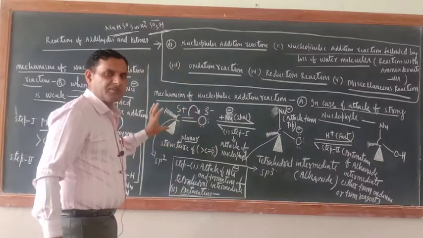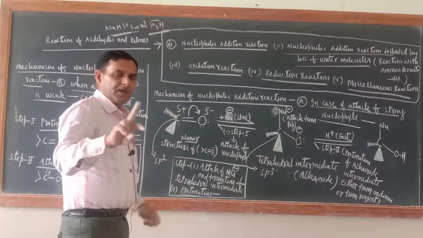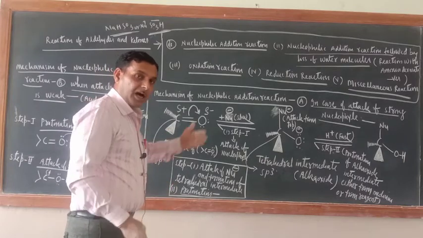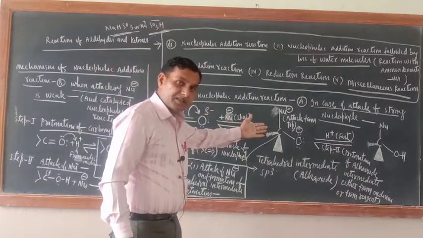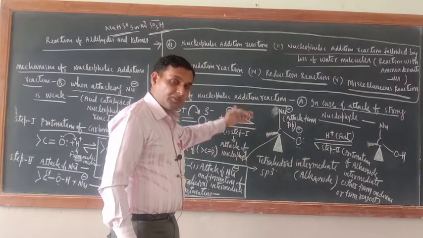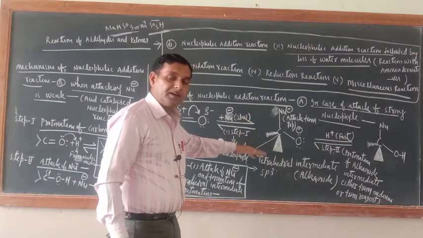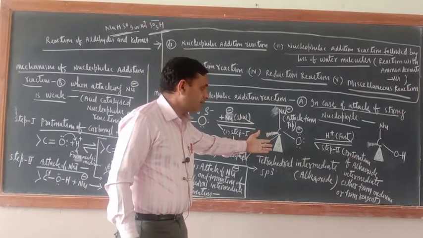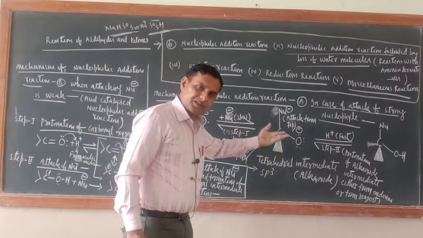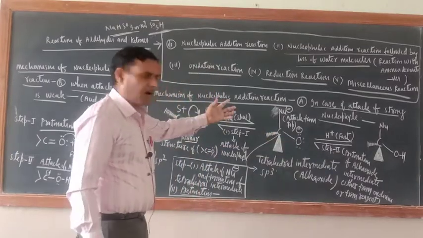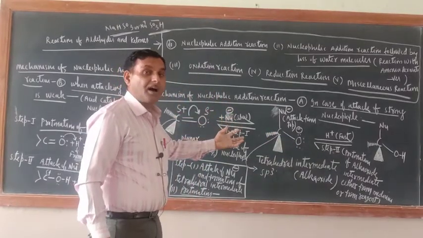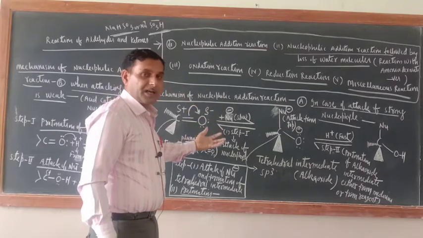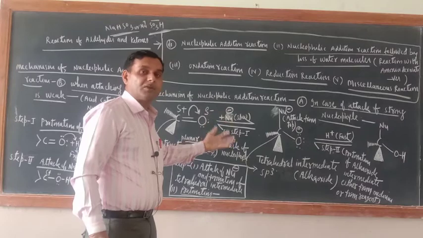Major changes are there. What are the important things here? Number one thing is the structure of the carbonyl group is planar. Attack of nucleophile always takes place from the top, and once the nucleophile makes a bond with the carbonyl carbon, the hybridization state of the carbon atom will change. Now it is sp3 hybridized. Then protonation will take place. So this is all about the features of the